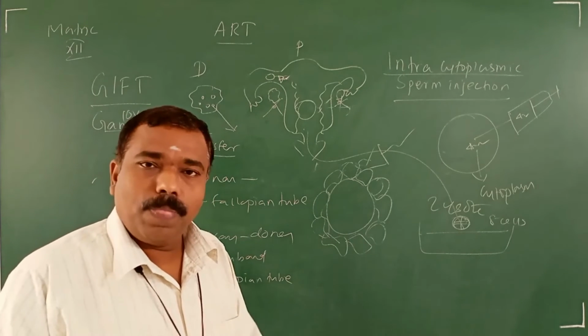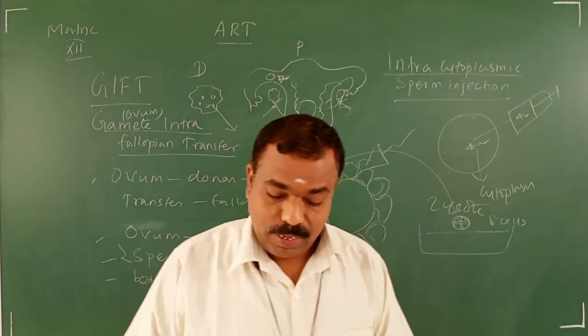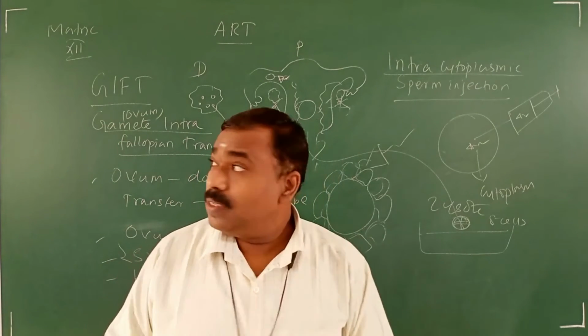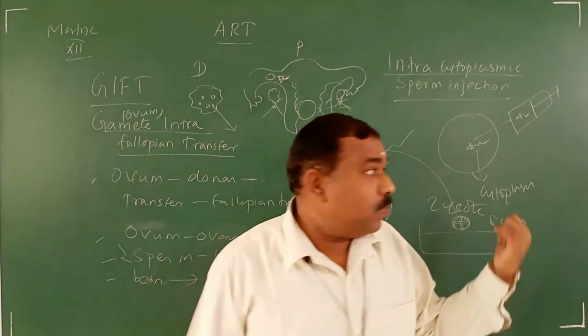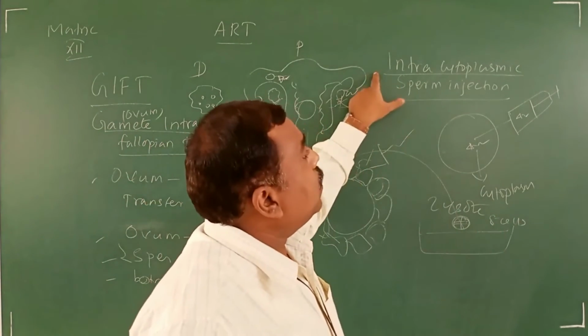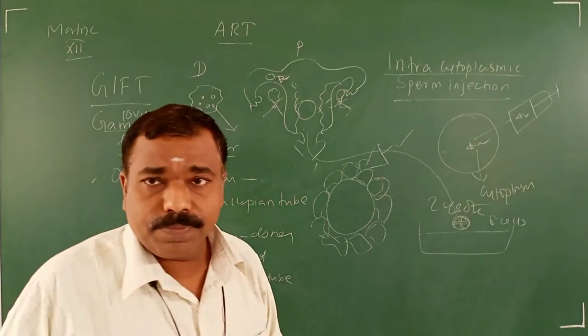Clear? So 3 parts over. IUT, intrauterine transfer, GIFT, gamete intrafallopian transfer. Then the third one, intracytoplasmic sperm injection. Everything is much more important.